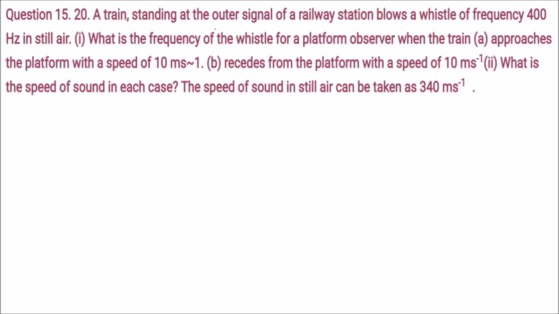A train standing at the outer signal of a railway station blows a whistle of frequency 400 Hz in still air. What is the frequency of the whistle for a platform observer when the train, first, approaches the platform with a speed of 10 m/s, and second, recedes from the platform with the same speed? And what is the speed of sound in each case? The speed of sound in still air has to be taken as 340 meters per second.